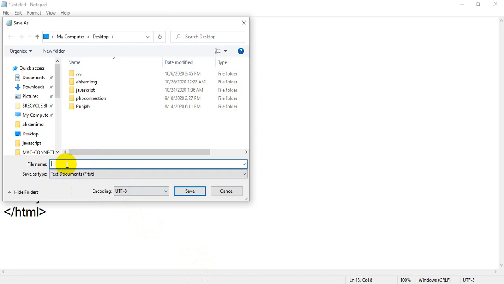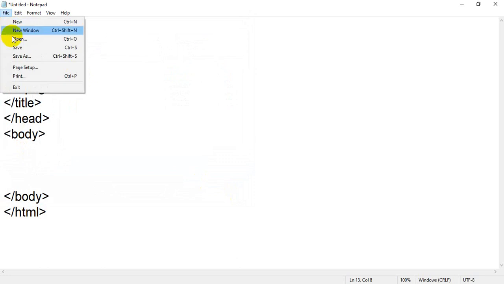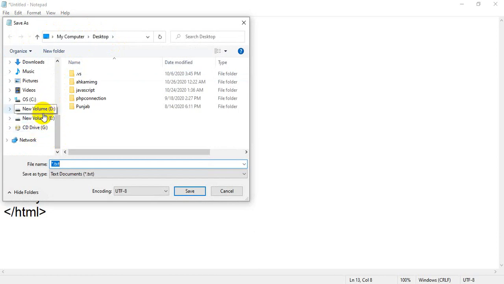So the first thing is, again I am showing you, I am clicking on cancel, I am going to click on file, and then I am going to click on save. When you click on save, it will ask where you want to save. You can save anywhere in your computer. I am going to save on desktop. You can save in G drive, E drive, whatever drive you have in your computer. But right now I am going to save in desktop, so I have chosen my computer desktop.